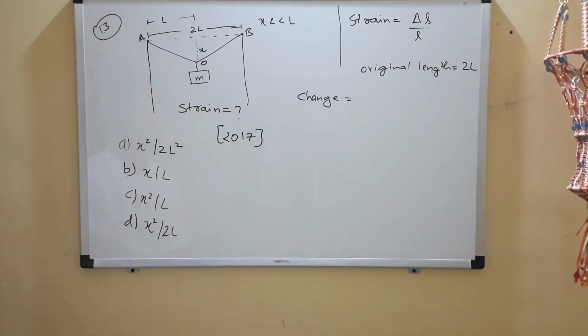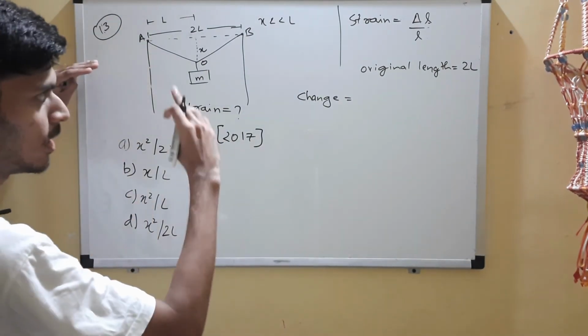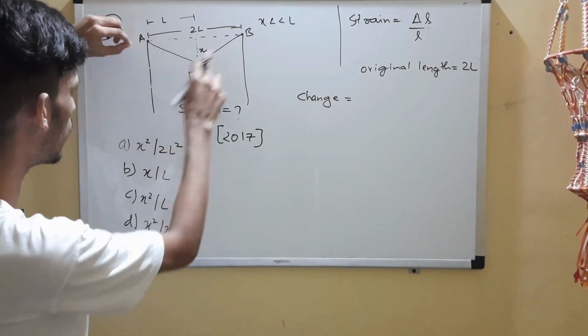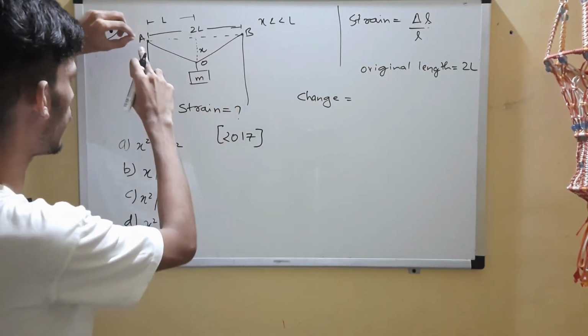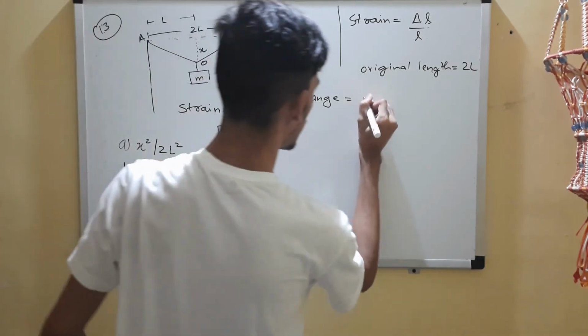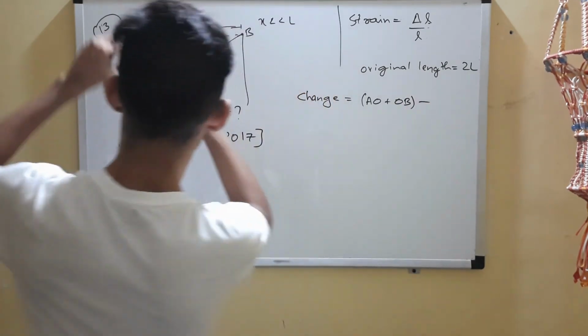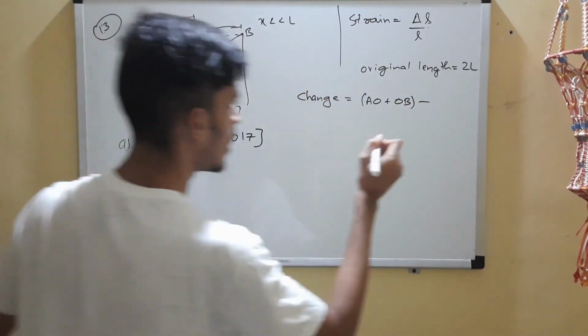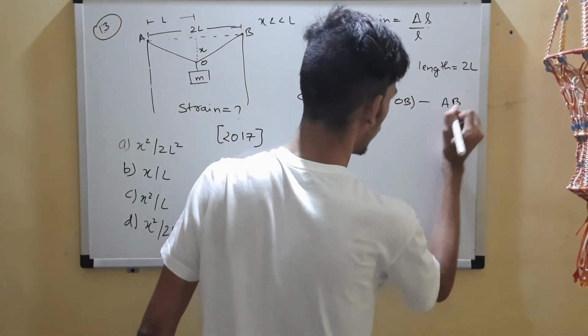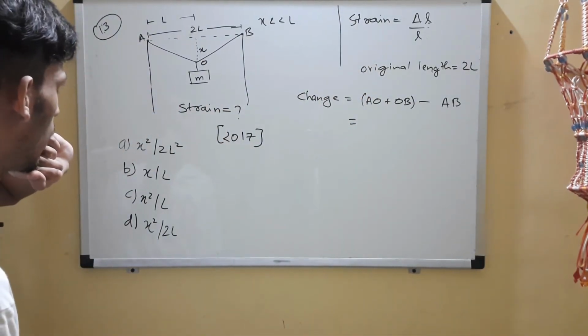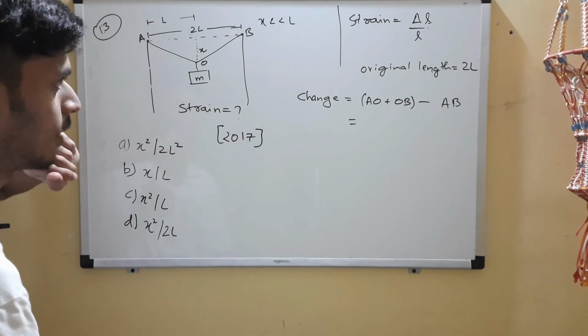The change will be final minus initial. Finally, the string is at AOB. This is the string. So final length will be AO plus OB. Initial length was AB, which is 2L. So if we can find the values of AO and OB, that will be easier, right?